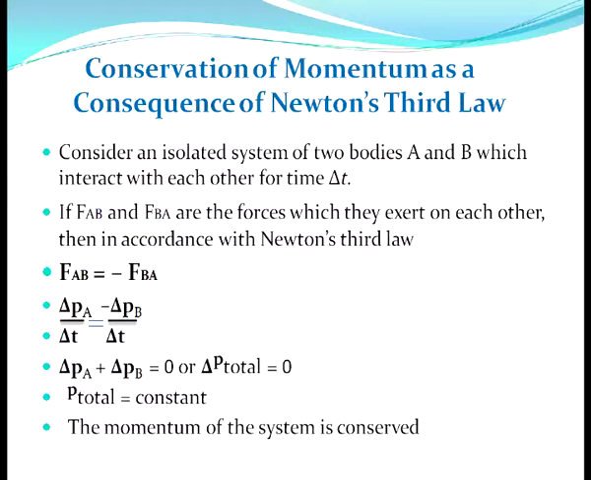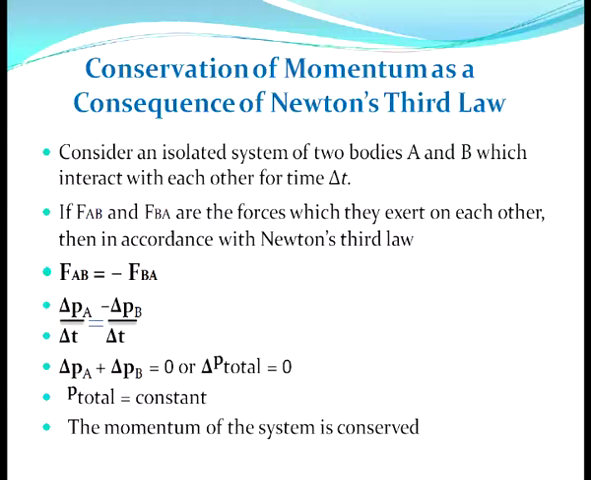So now in place of FAB we can write delta PA by delta t, because force is the rate of change of momentum. So for FAB we can write delta PA, which is the change in momentum of body A, divided by delta t, that is the time interval, is equal to minus delta PB, which is the change in momentum of body B, divided by delta t.